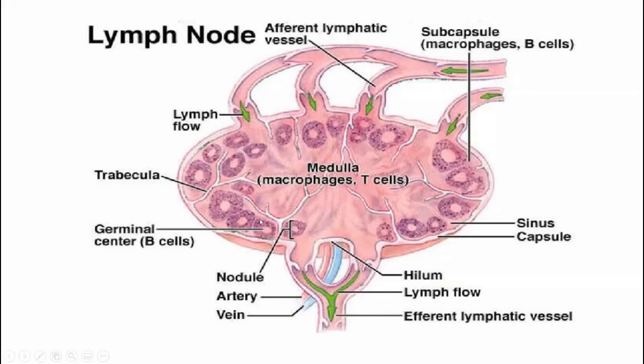Macrophages in the lymph node filter the lymph: particulate matter, foreign particles and harmful substances present in the lymph are cleared by the macrophages. Then through the efferent lymphatic vessels, lymph exits from the lymph node.